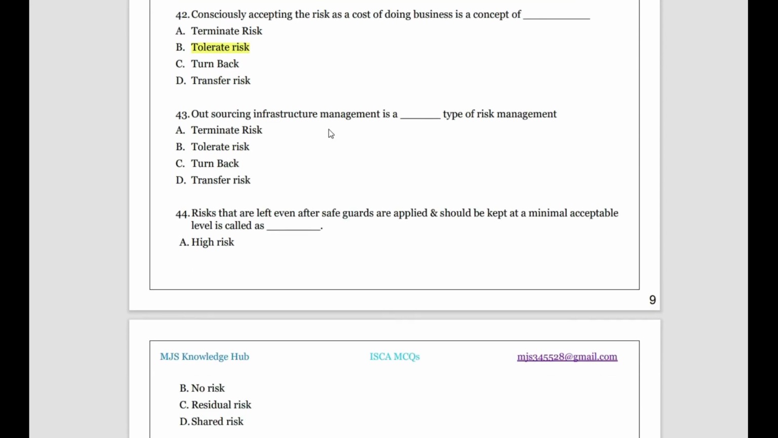Okay, then outsourcing the infrastructure management. Outsourcing infrastructure management means giving the work to a building management company which comes regularly, visits your organization, sees the fire safety equipment, the water safety equipment, the electric circuit equipment, everything. It does the maintenance, everything there. So you're transferring the risk there. Okay, it's an example here.